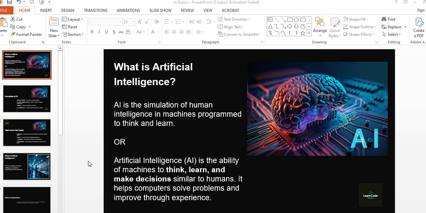So let's start. What is artificial intelligence? As you see, AI is the simulation of human intelligence in machines programmed to think and learn. In simple definition, artificial intelligence is the ability of machines to think, learn, and make decisions similar to humans. It helps computers solve problems and improve through experience.